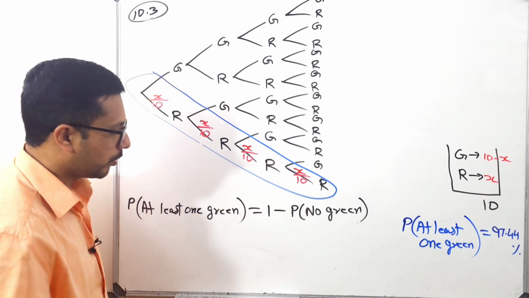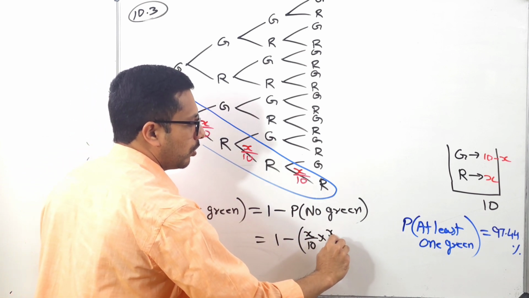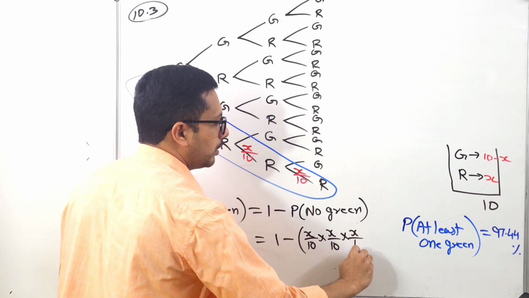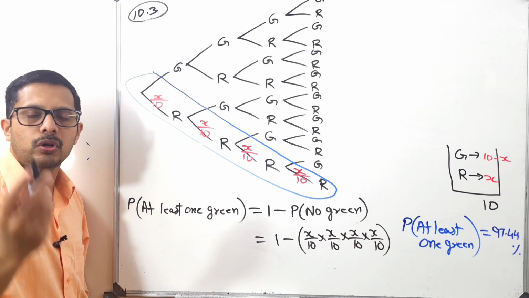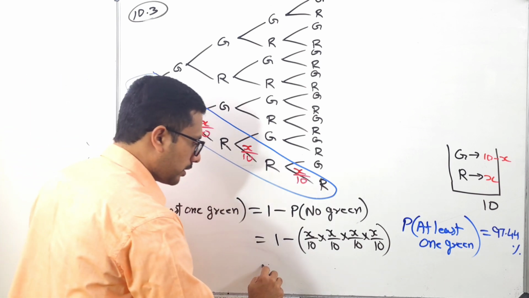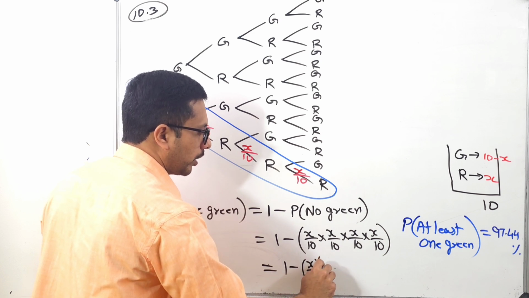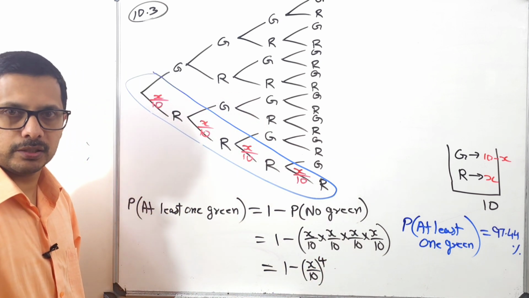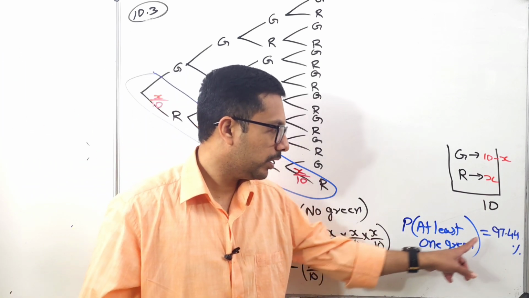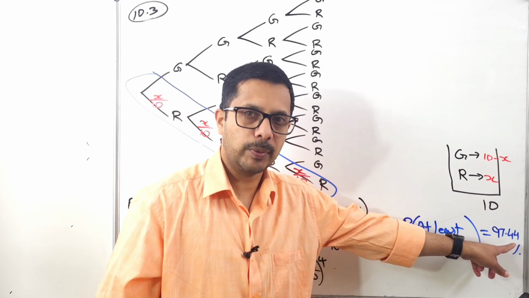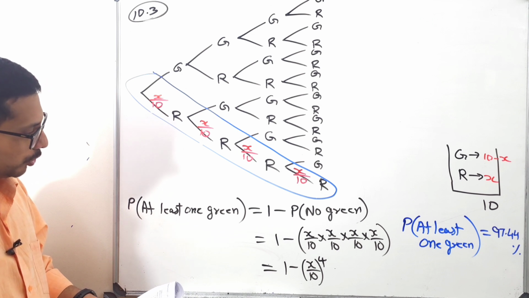Okay. So look at how I'm going to write here. 1 minus X over 10 times X over 10 times X over 10 times X over 10. Is it not that one, X over 10 the whole raised to 4? Okay, so that is 1 minus X over 10 the whole raised to 4. Am I right? Okay, now what is given in the question? Probability of at least one green is 97.44. Am I right? Okay, so now probability of at least one green.